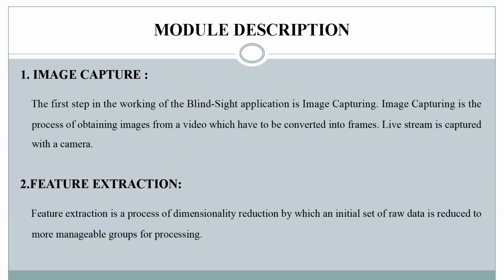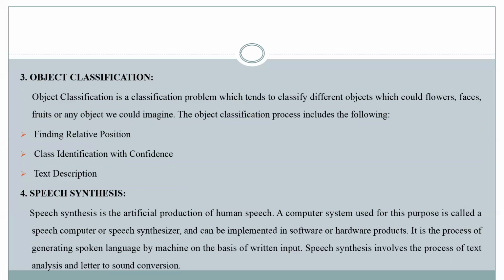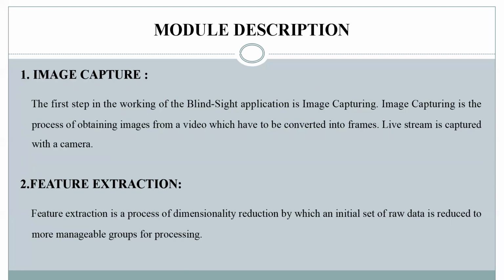Model description. Here we have these stages: image capture, feature extraction, object classification, as well as speech synthesis. The first step in the working of this blind sight application, and the most important one, is image capture, that is, how the image is captured from the webcam.